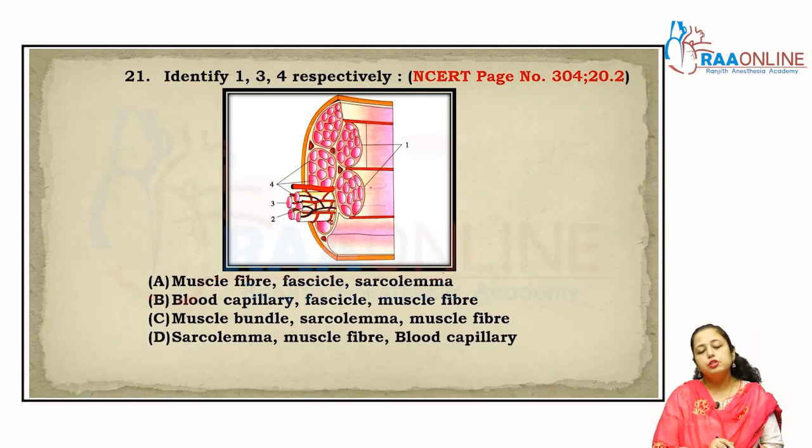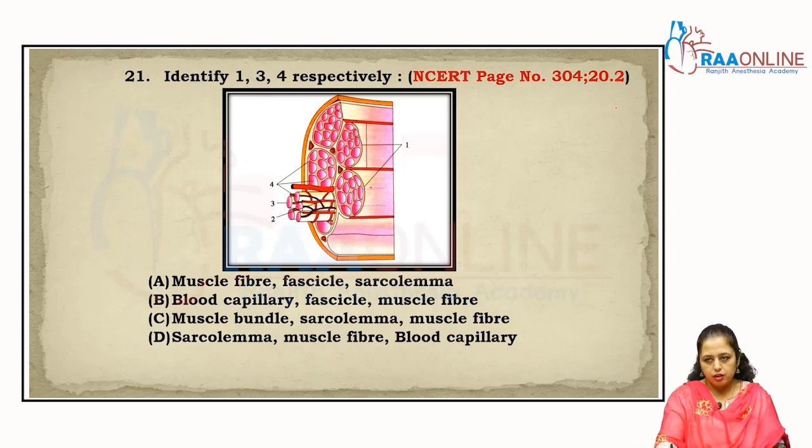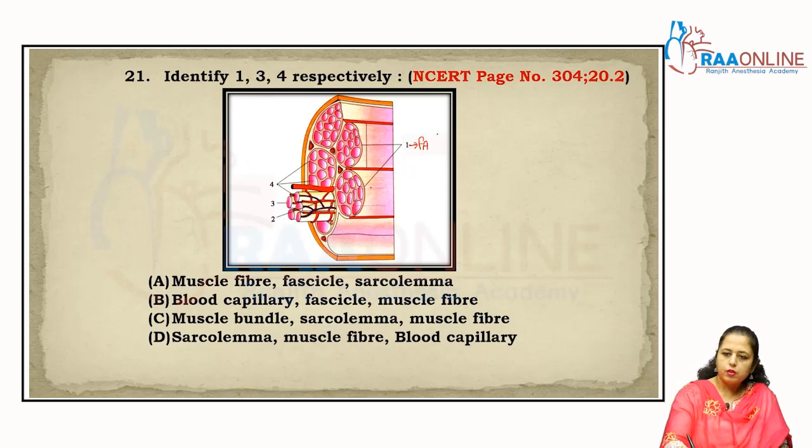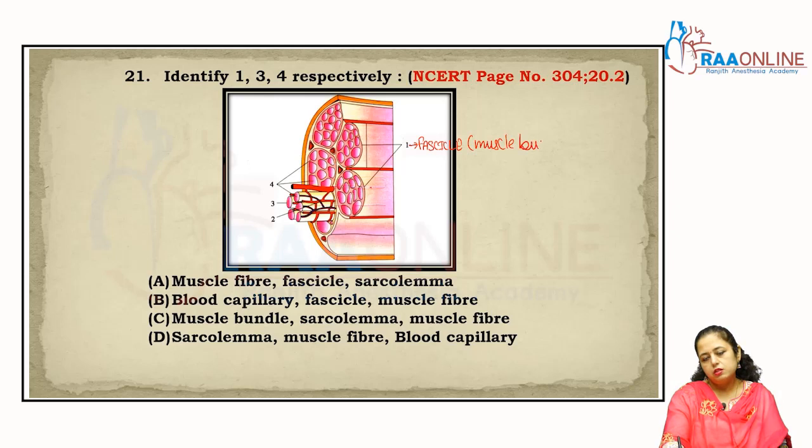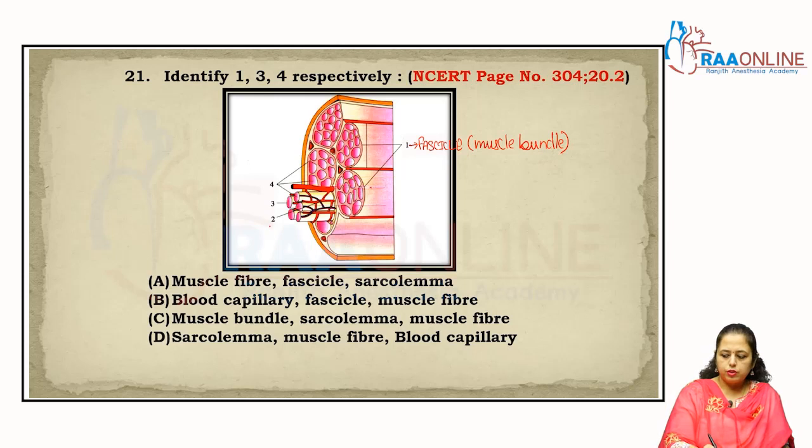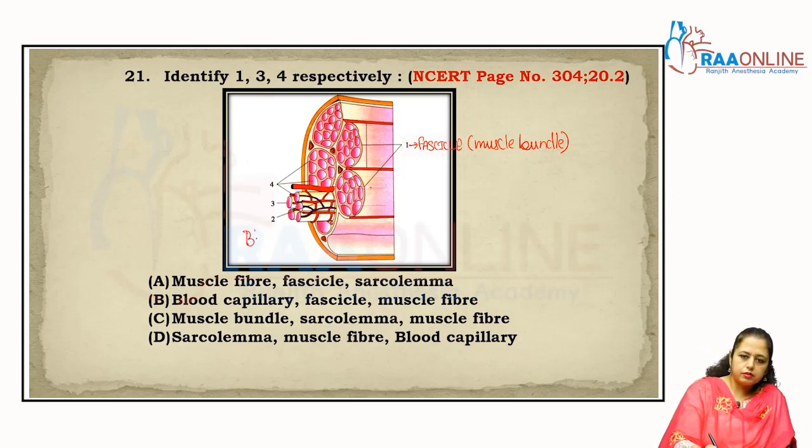This is the cross-sectional view of the muscle, right, which is given in NCERT page number 302, figure number 20.2, right? What is that one? That one shows the fascicle, which is also known as the muscle bundle, right? That two is the blood capillaries.